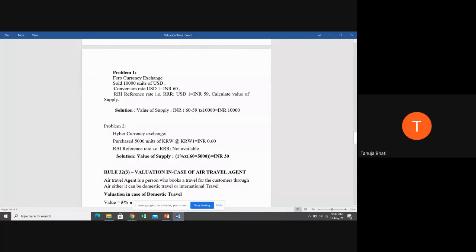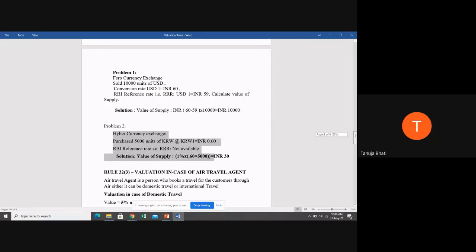So first you are going to convert these 50,000 units of South Korean won into Indian currency or Indian value. So 50,000 units of South Korean won, if you are converting into Indian currency, that is 50,000 into 0.60. So that is 30,000. Now this 30,000 is the value in Indian rupees into 1%. So that is going to be 300. 300 is going to be the value of supply in case of this particular transaction.